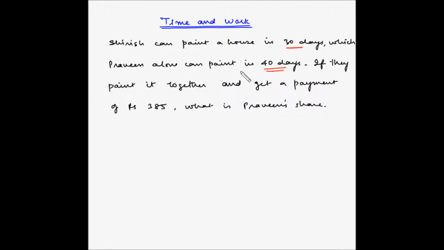Now, in 30 days, Shirish can complete one house. So in one day, how much will Shirish complete? Let's say this is x. So cross multiplication, x multiplied by 30 is equal to 1 multiplied by 1. So x is equal to 1 by 30. So in one day, Shirish can complete 1 by 30th of the house.